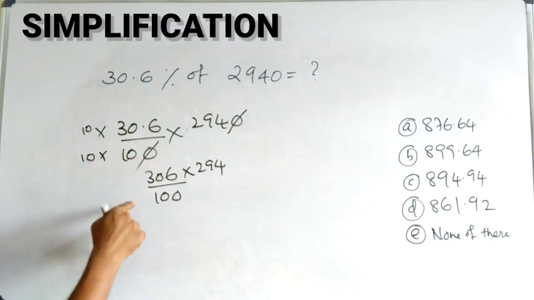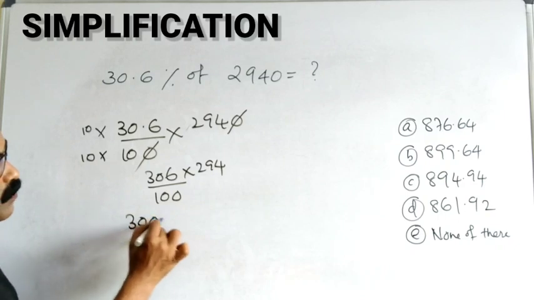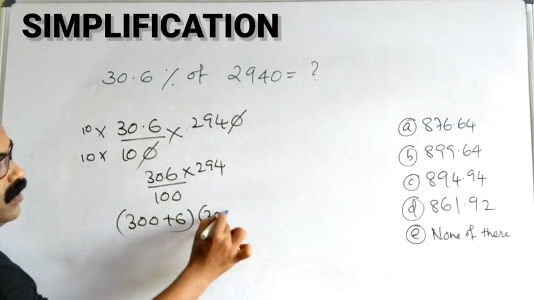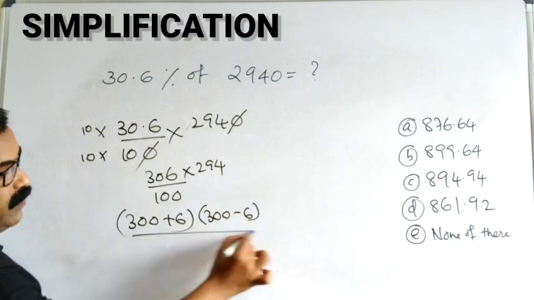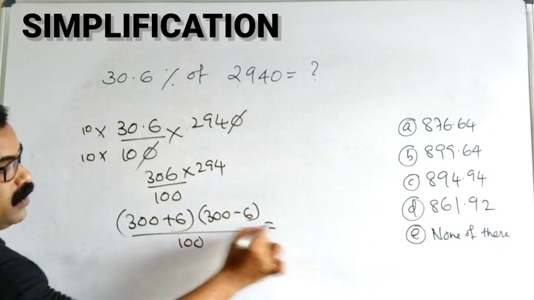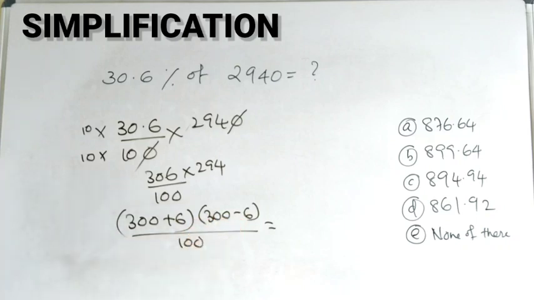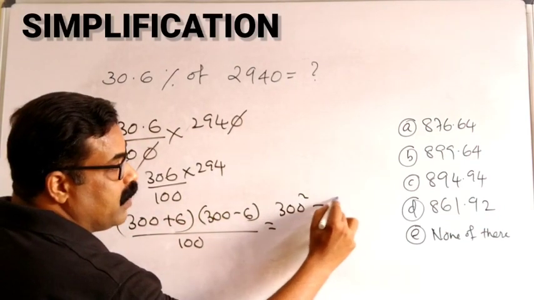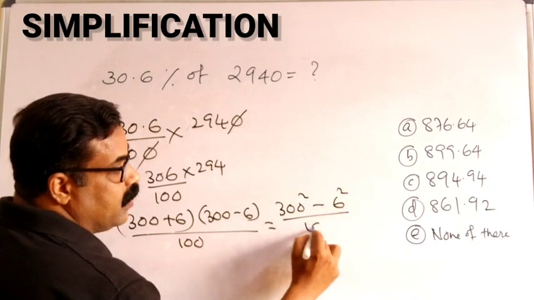So 306 is actually 300 plus 6. 294 is 300 minus 6, divided by 100. So a plus b into a minus b is a square minus b square, that is 300 square minus 6 square by 100.